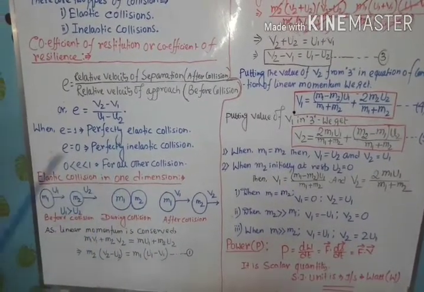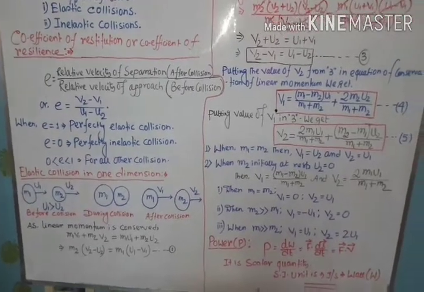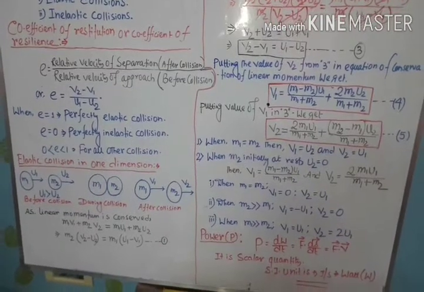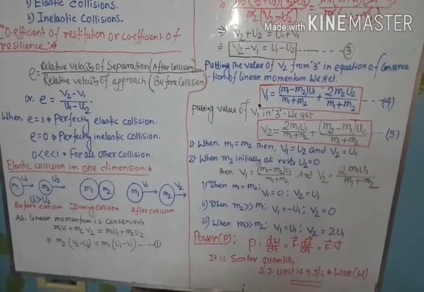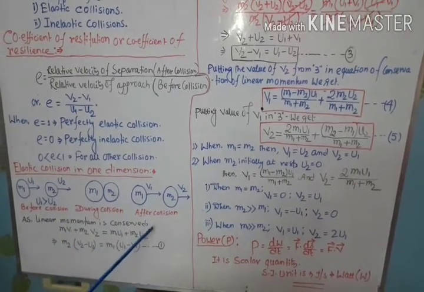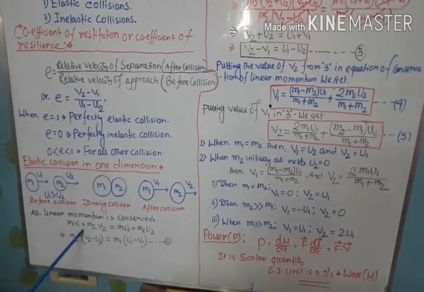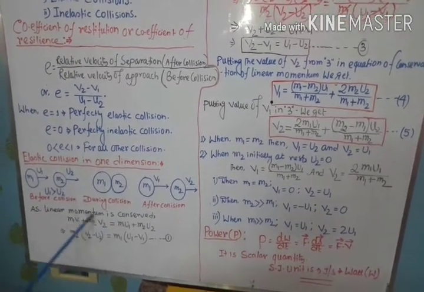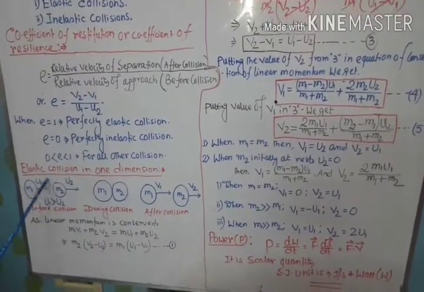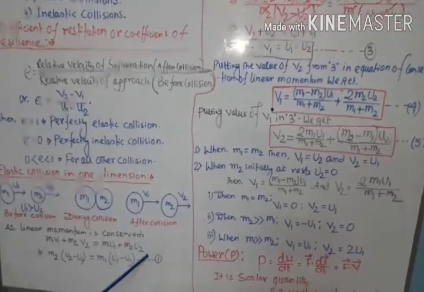During the elastic collision in one dimension, we have to prove that the relative velocity of separation is equal to the relative velocity of approach. You have to prove this. Now, according to conservation of linear momentum, we can write m1 v1 plus m2 v2, which is the linear momentum after collision, equal to m1 u1 plus m2 u2, which is the linear momentum before collision.